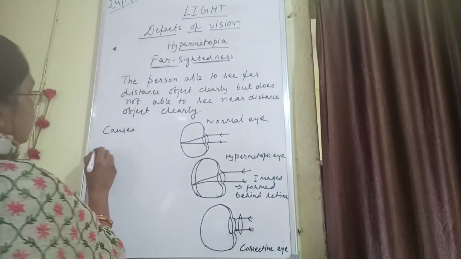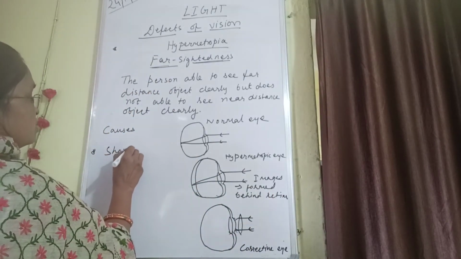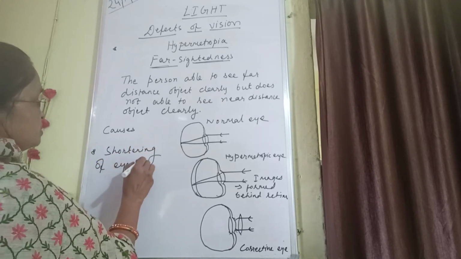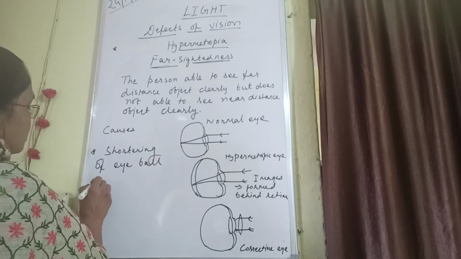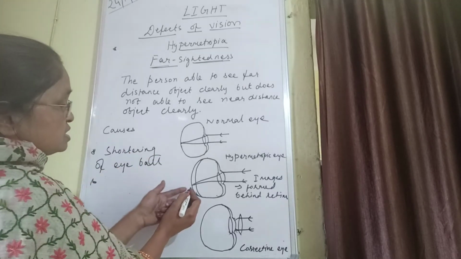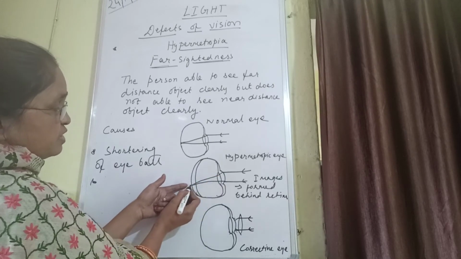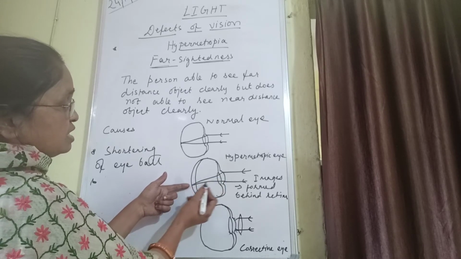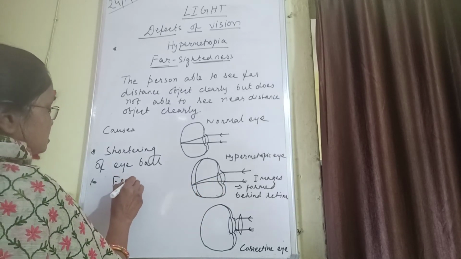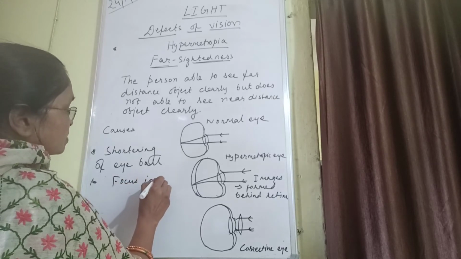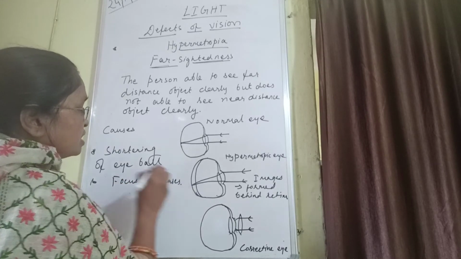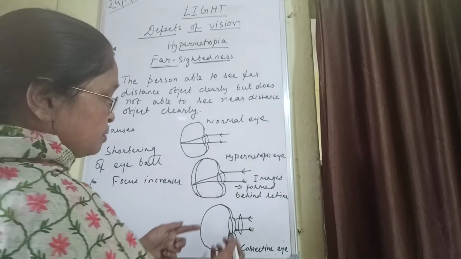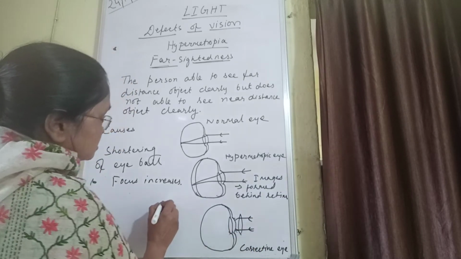And what is the cause? See here, shortening of the eyeball. This shortening of the eyeball causes the focal length to increase. Where we have to focus? It should focus just on the retina, but the focal length increases. And when this type of person goes to the doctor, the doctor prescribes a convex lens.